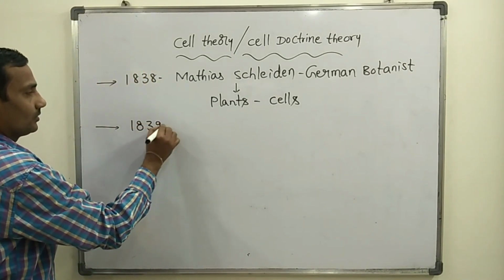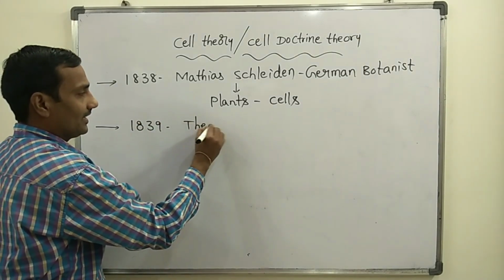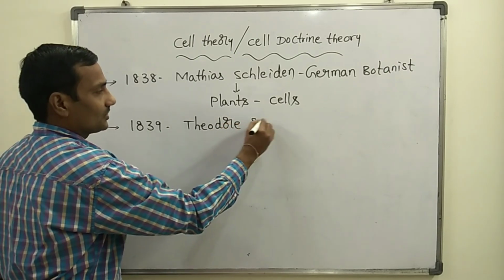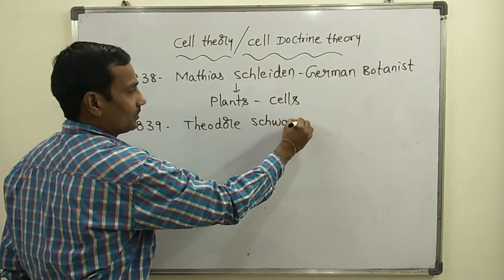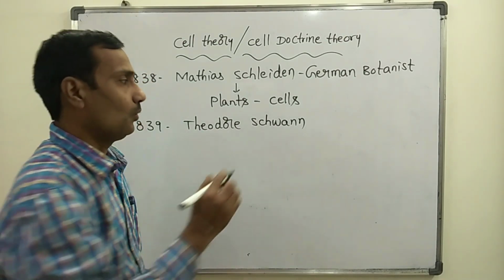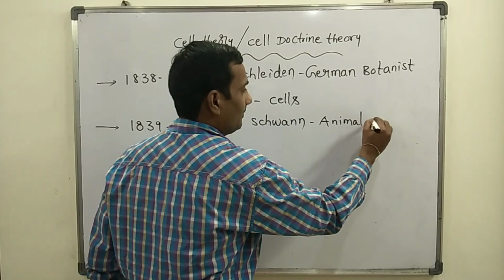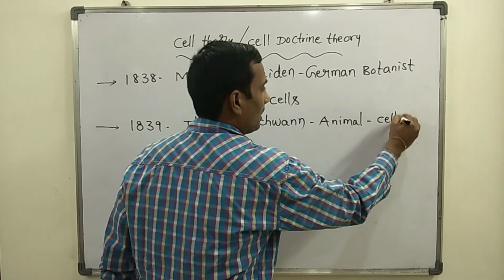The next, in 1839, one more scientist, Theodor Schwann. Theodor Schwann in 1839 observed various different types of animal cells.